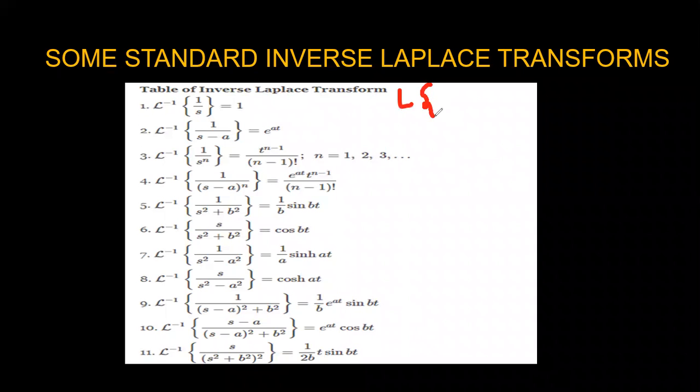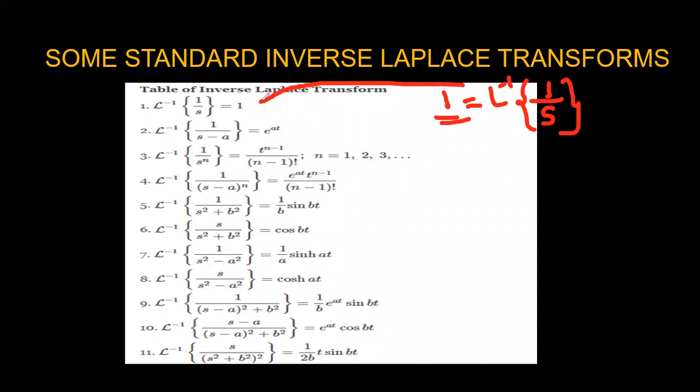We have seen the Laplace transform of 1. What is the Laplace transform of 1? That is nothing but 1 by s. If I apply the inverse Laplace transform here, L inverse of 1 by s is equal to 1. You are just applying the inverse of the Laplace transform. So the Laplace inverse of 1 by s is nothing but 1.